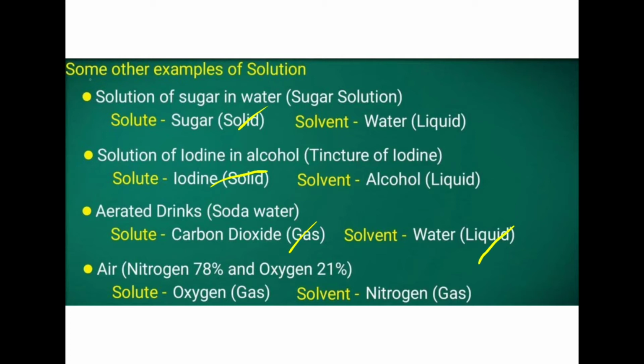Then air. Generally, air is a mixture of many gases, mainly nitrogen 78% and oxygen 21%. When we consider only two gases, the oxygen, which is least, is the solute, and the nitrogen, which is the most, is the solvent. Understood? So always understand, the substance which is least we consider as solute, and the one which is more we consider as solvent. Okay,